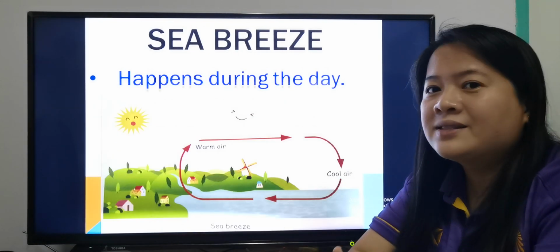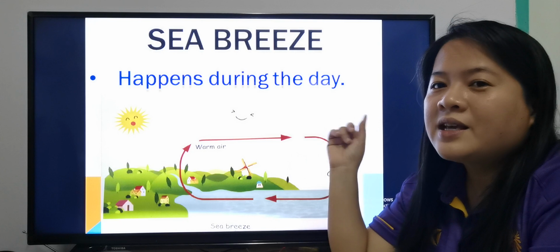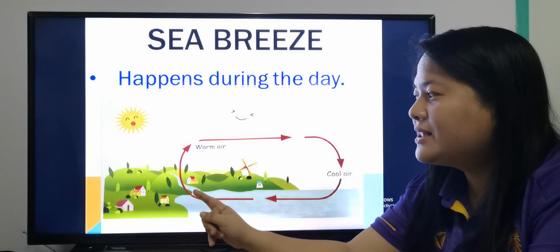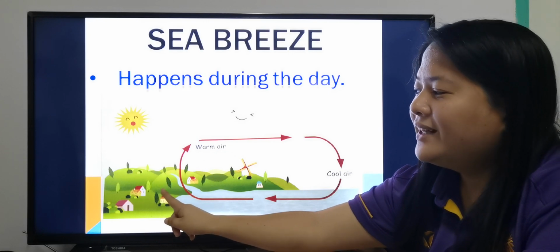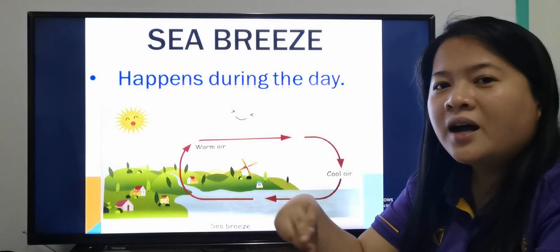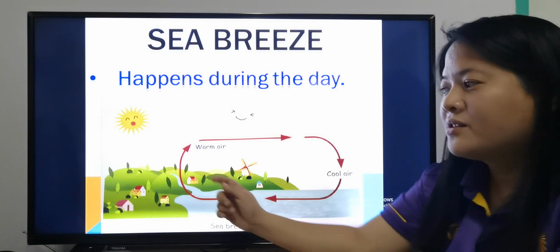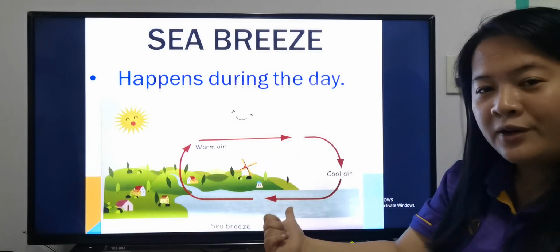So what is sea breeze, okay? Sea breeze happens during daytime, okay? During the day, the land becomes hot faster than the sea, okay? Solid heats up faster than liquid.